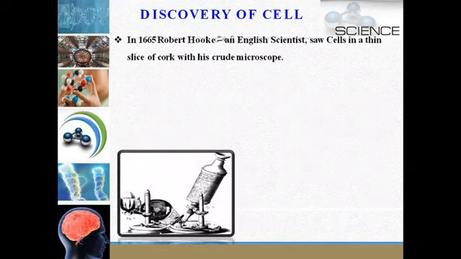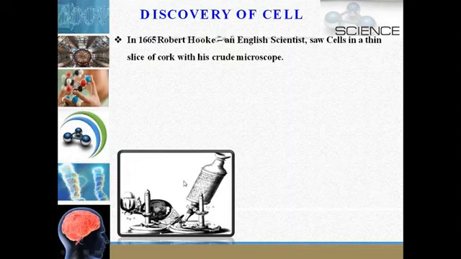Dear students, the cell was discovered by Robert Hooke in 1665. He was an English scientist, and he saw cells in a thin slice of cork with his crude microscope. The microscope is shown here.